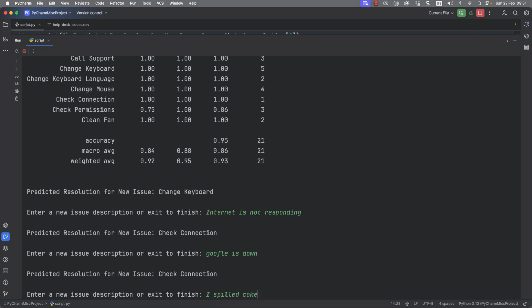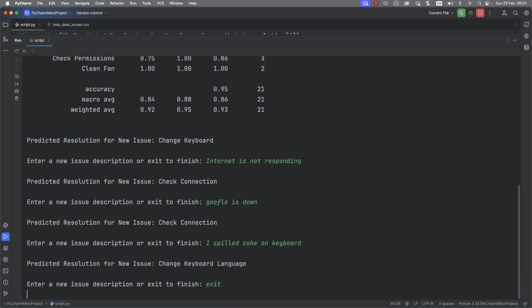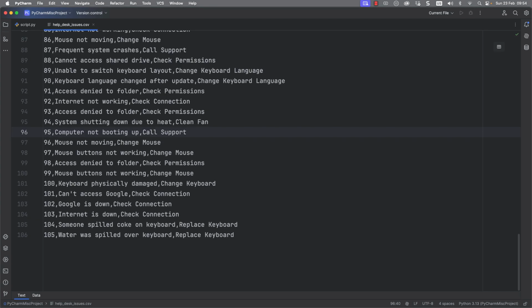But what if we do something like I spill Coke on keyboard? So again, you can see we probably need to go through and add a little bit more training data. So to save time, I've already put a couple of entries in. Someone spilled Coke on the keyboard. Water was spilled on the keyboard. But let's go through and add a little bit more.